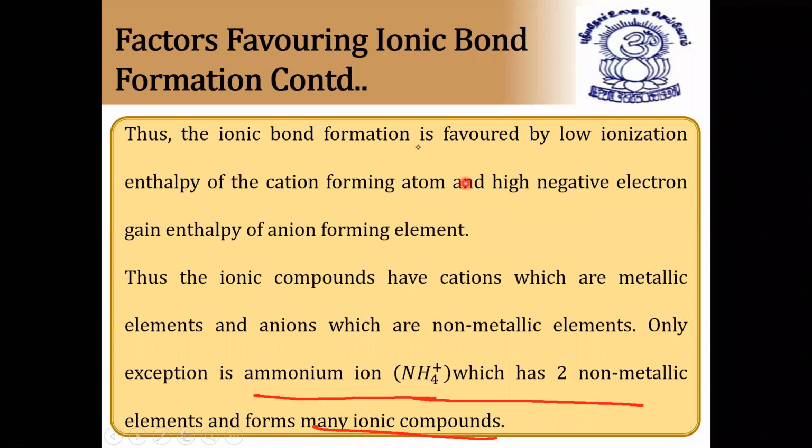So next, what do you understand by this? The ionic bond formation is favored by low ionization enthalpy of the cation forming element and high electron gain enthalpy of the anion forming element. One should have low ionization enthalpy, that is the cation, and another should have high electron gain enthalpy, that is the anion. I hope it is clear.